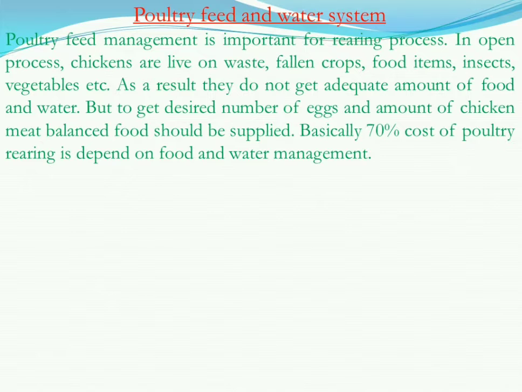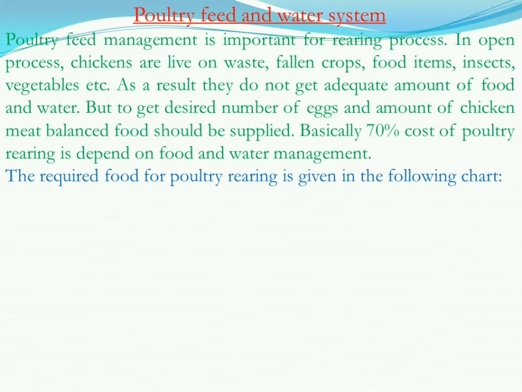But to get the desired amount of eggs and chicken meat, balanced food should be supplied. Basically, 70% of the cost of poultry rearing depends on food and water management. Now let us know what type of food items are actually needed for poultry rearing.